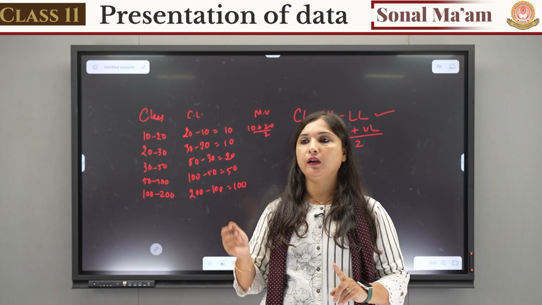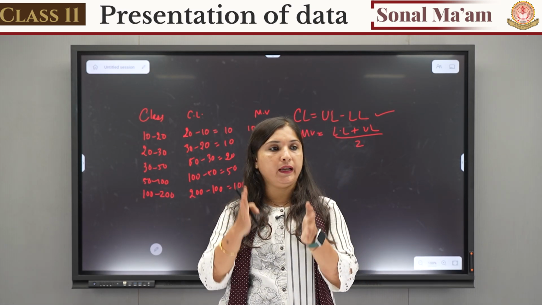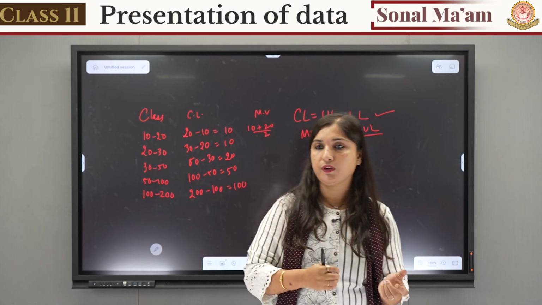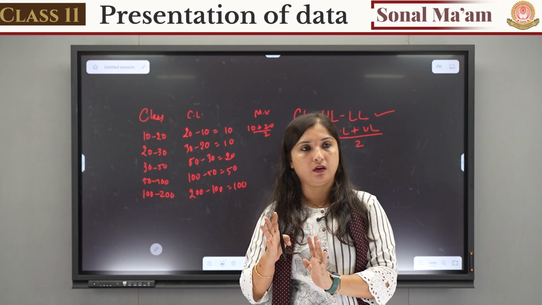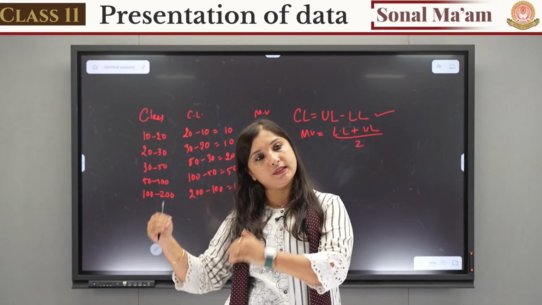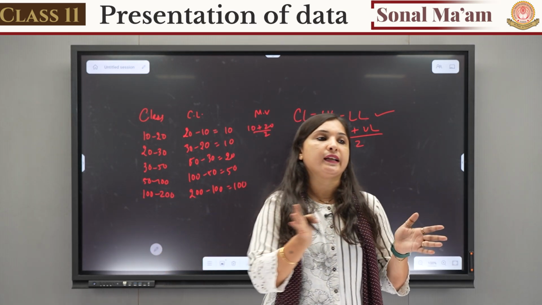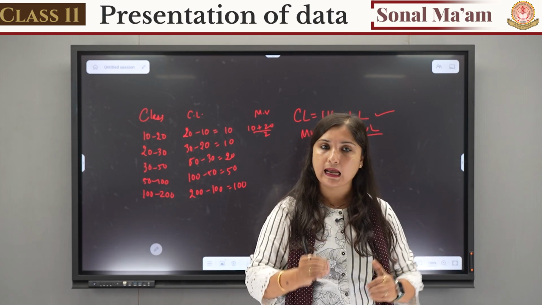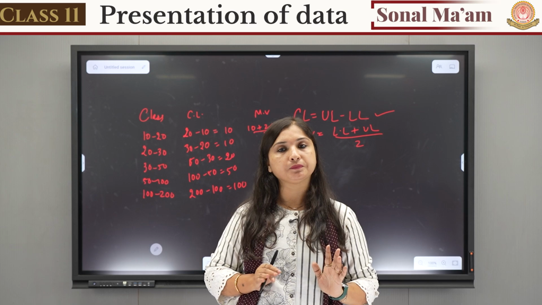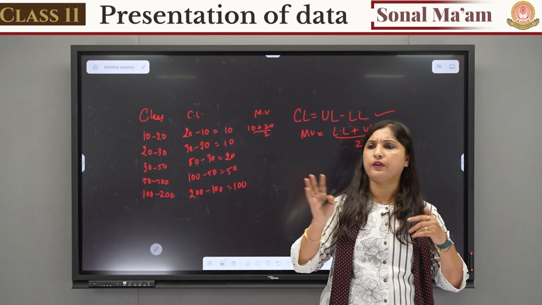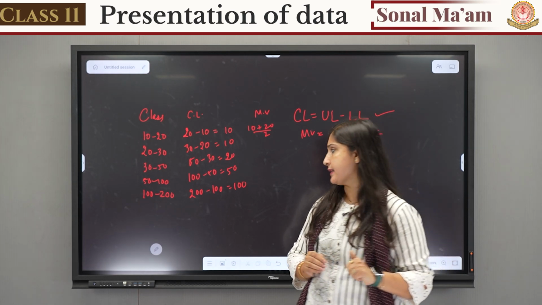Okay, what have we learned? We have learned about interpreting the data. Whatever data is given, if it is quantitative data we have to make a frequency distribution. Whenever the data is small, you can use discrete frequency distribution. If the data is too large, it is not possible to write discrete, so we will make classes. If inclusive is given, we will find inclusive. If exclusive is given, we will find exclusive.